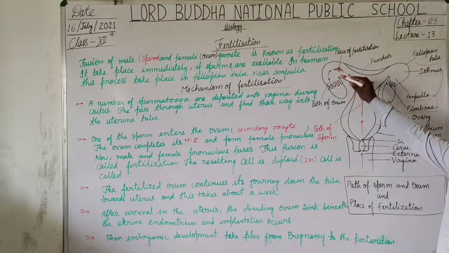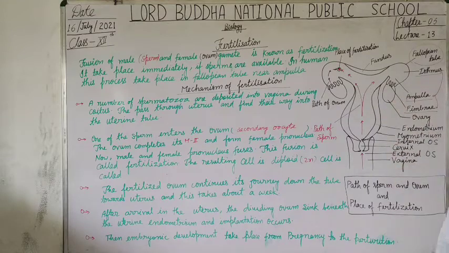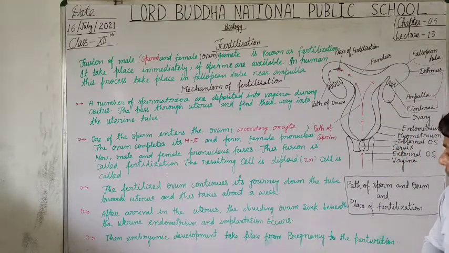This is the fallopian tube, which is almost just like a T-shaped structure. Is that clear?